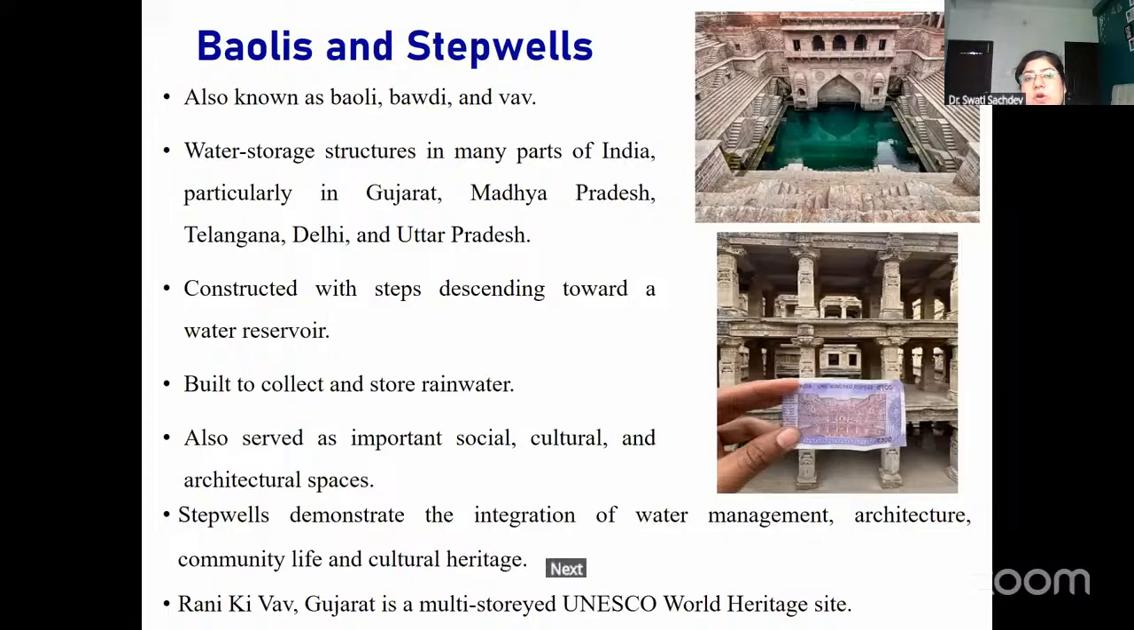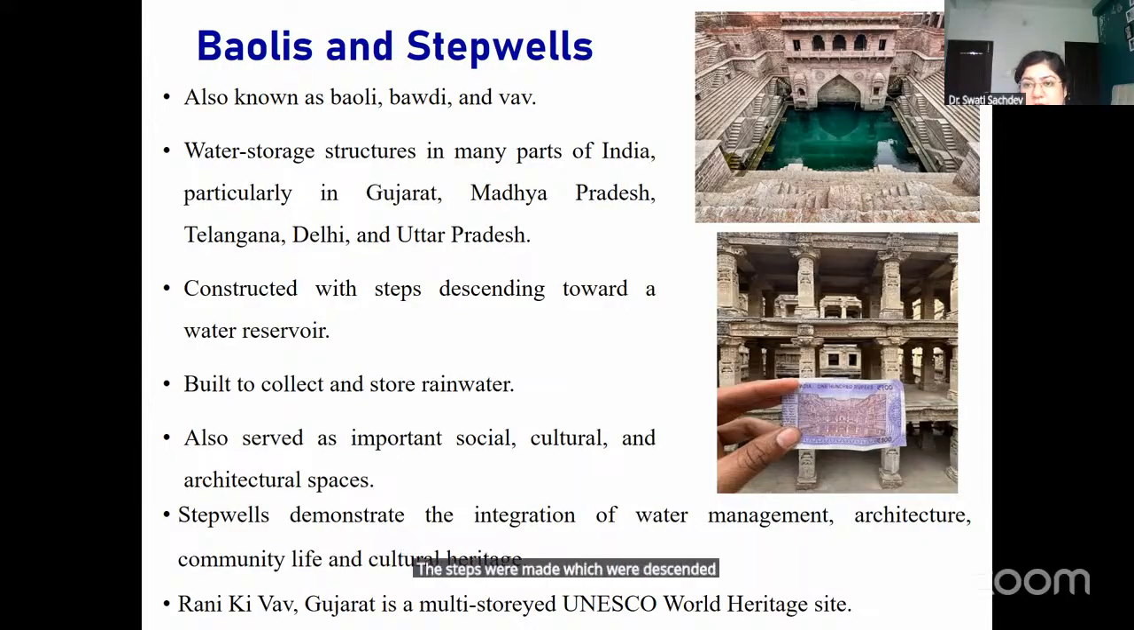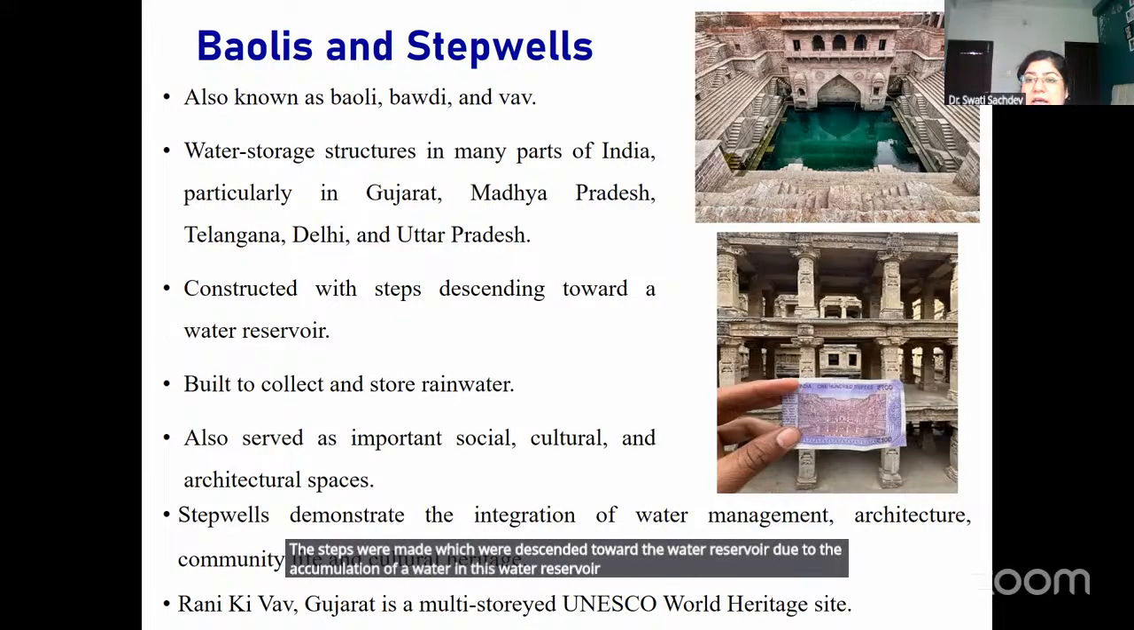The next method for rainwater harvesting is the design of the bowlies or step wells. These bowlies are common in Delhi, UP, Madhya Pradesh, and Gujarat. These were structures where a reservoir was made in the center, and steps were made from the sides, descending toward the water reservoir. Due to the accumulation of water in this reservoir, they had a cooling effect in the nearby areas, and therefore the steps near the water reservoir were used by the people for their social gatherings and cultural